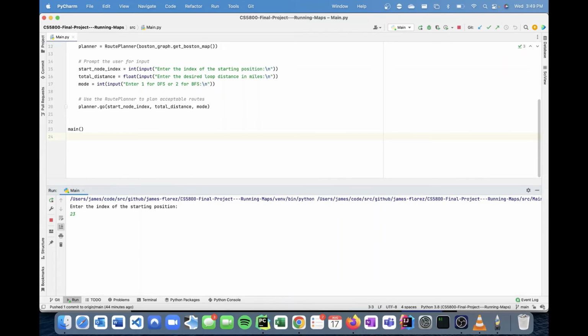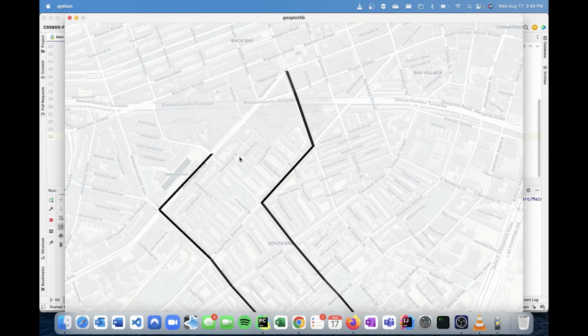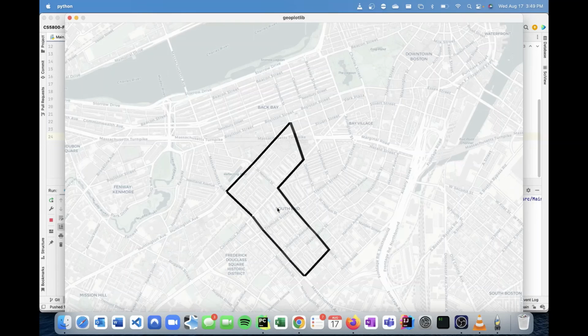So index 23 corresponds to the corner of Massachusetts Avenue and Harrison. We will do a 2.5 mile loop, and this time we'll use breadth first search. Sometimes the map does not render all of the edges, but that can simply be fixed by zooming in or out.